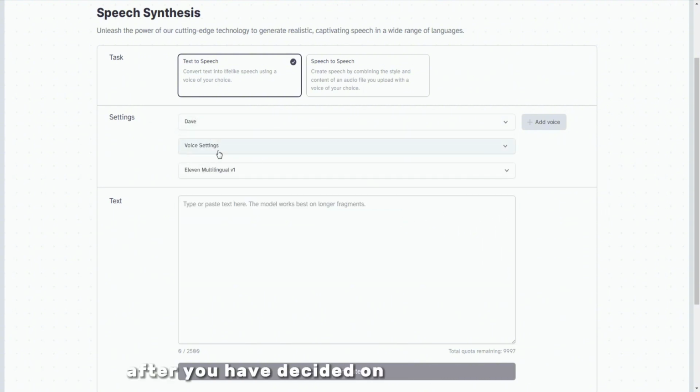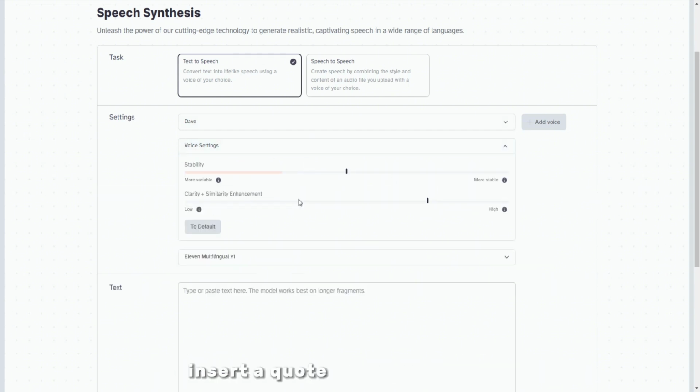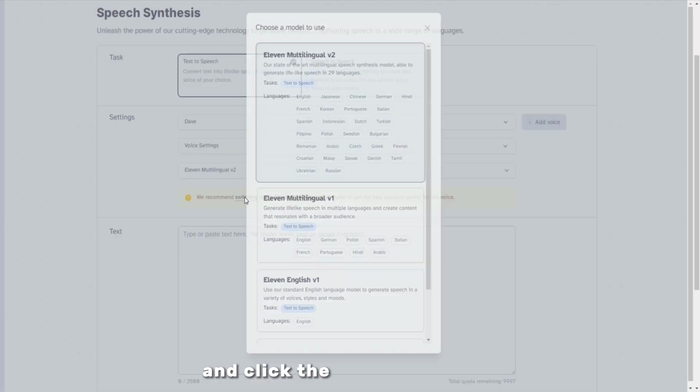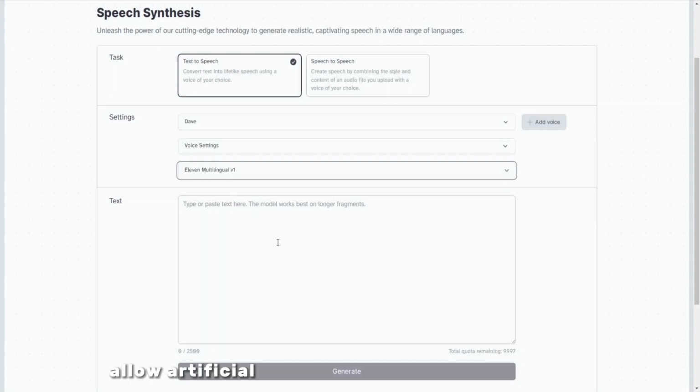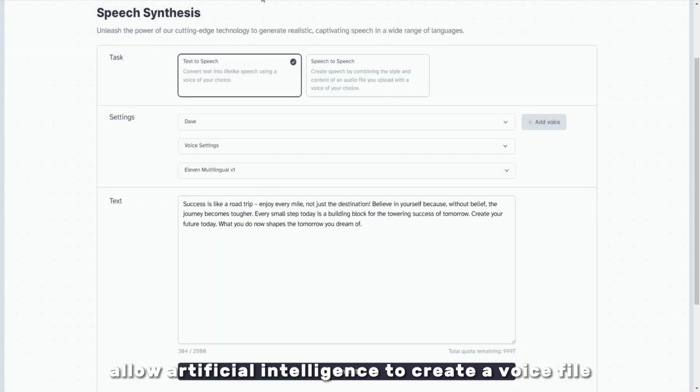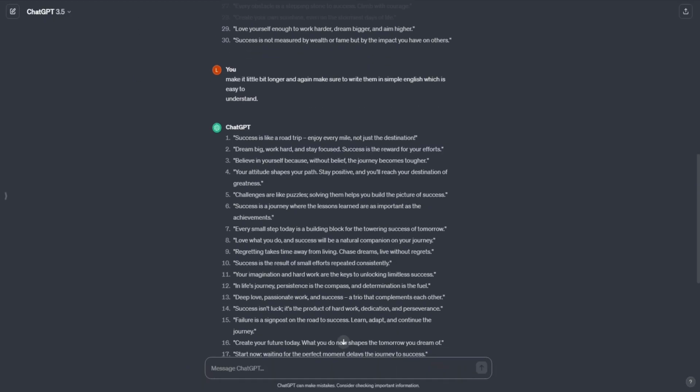After you have decided on a voice that meets your requirements, go to the speech synthesis section. Insert a quote from the GPT chat and click the Generate button. Allow artificial intelligence to create a voice file, and then upload it for future use.